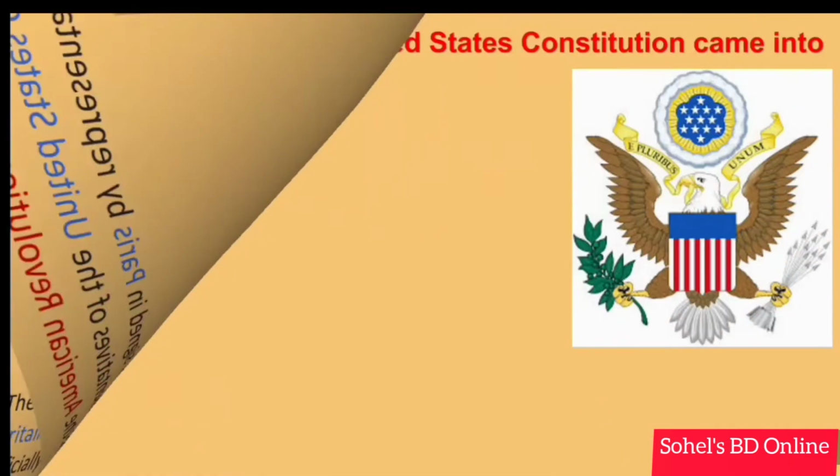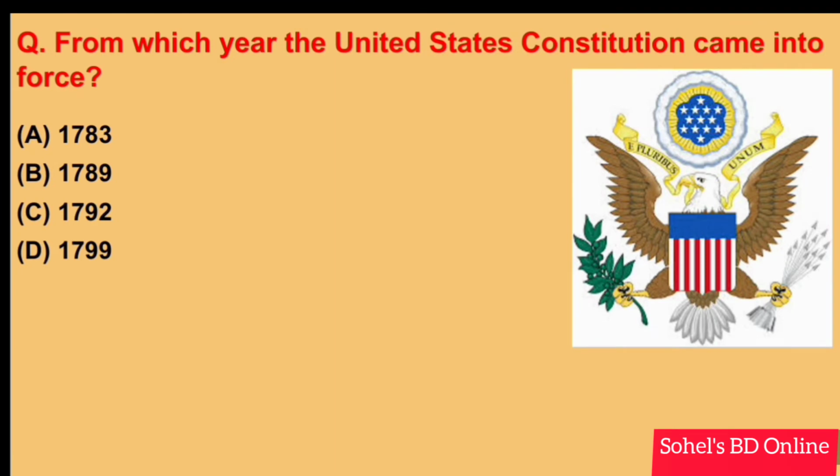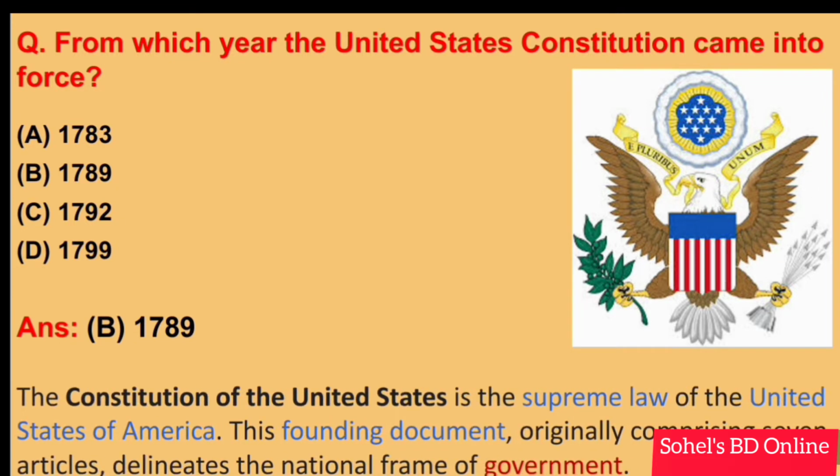Next. From which year the United States Constitution came into force? Answer B. 1789. The Constitution of United States is the supreme law of United States of America. These founding documents, originally comprising 7 articles, delineate the national framework of government.